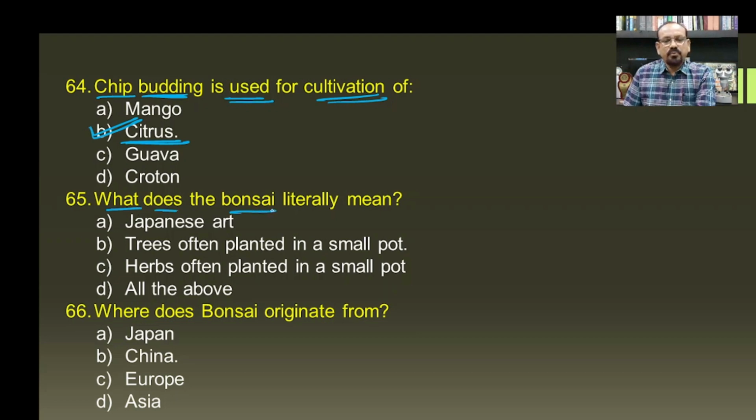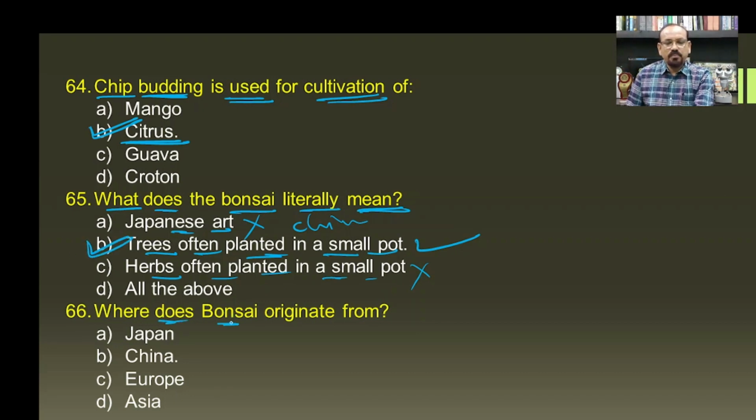Then what does the bonsai literally mean? It is Japanese art? No, it is a Chinese art. Then trees often planted in a small pot. This is the correct one. Banyan tree can be potted in a very small pot, or any other plant which is a big tree that can be cultivated in a small pot, and this is the technique of the bonsai preparation. Then herbs often planted in a small pot, wrong one, and hence the correct answer becomes B.